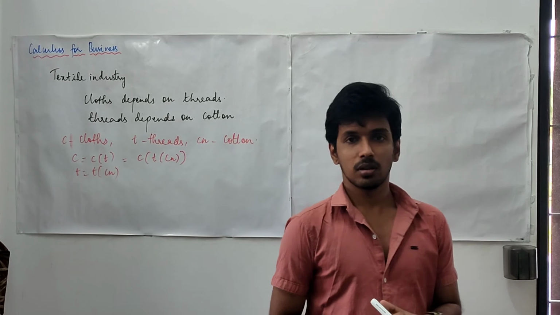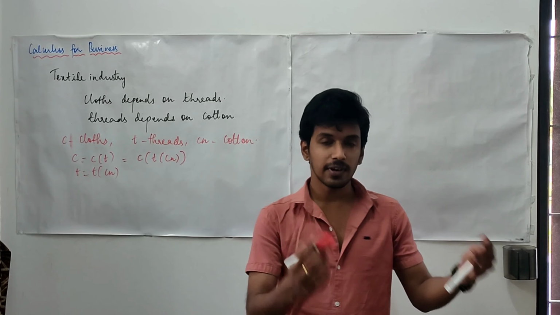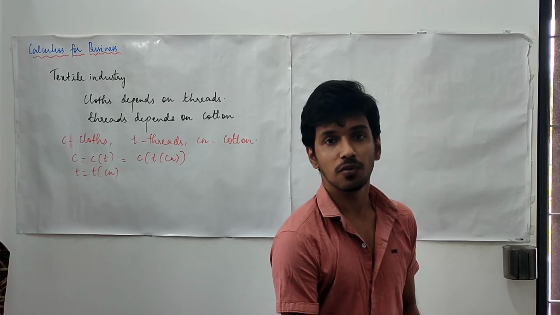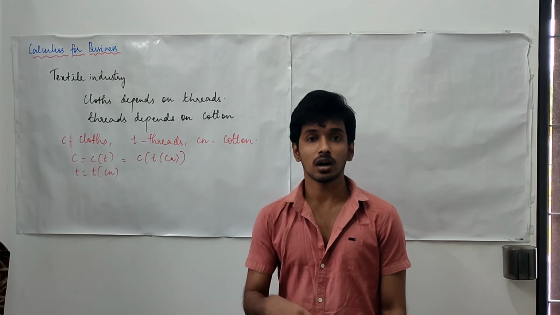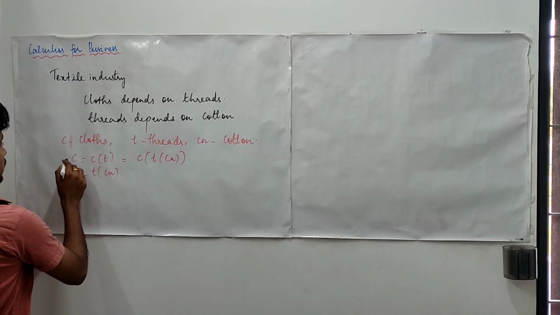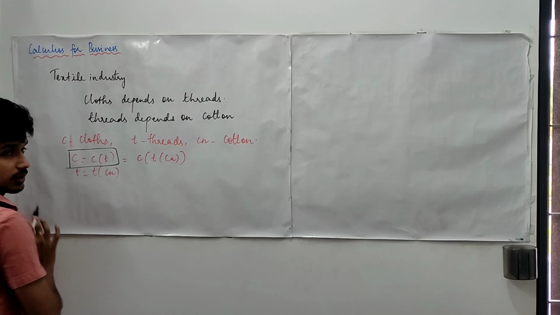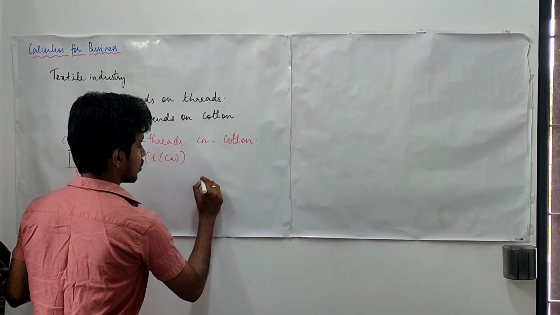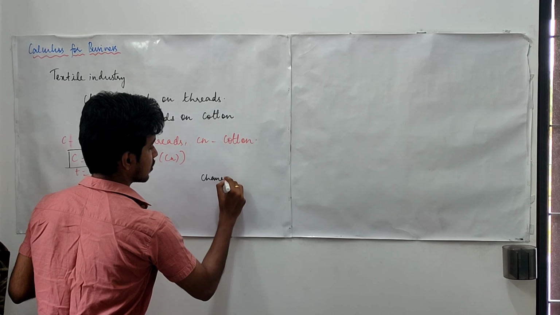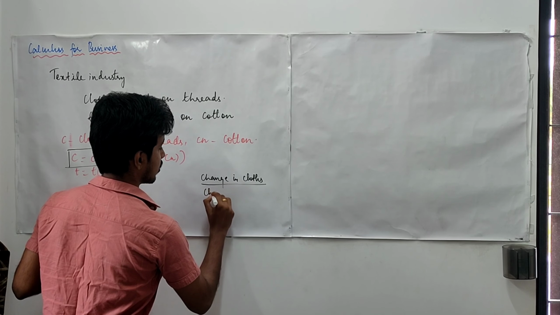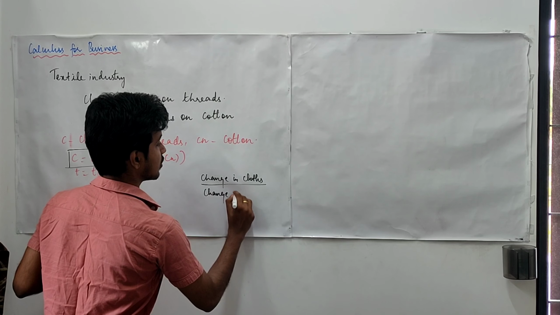Now, the case arises for differentiation: we are going to talk about the rate of change. If we talk about the rate of change happening in clothes, that is going to be the ratio of the change in clothes upon the change in threads.